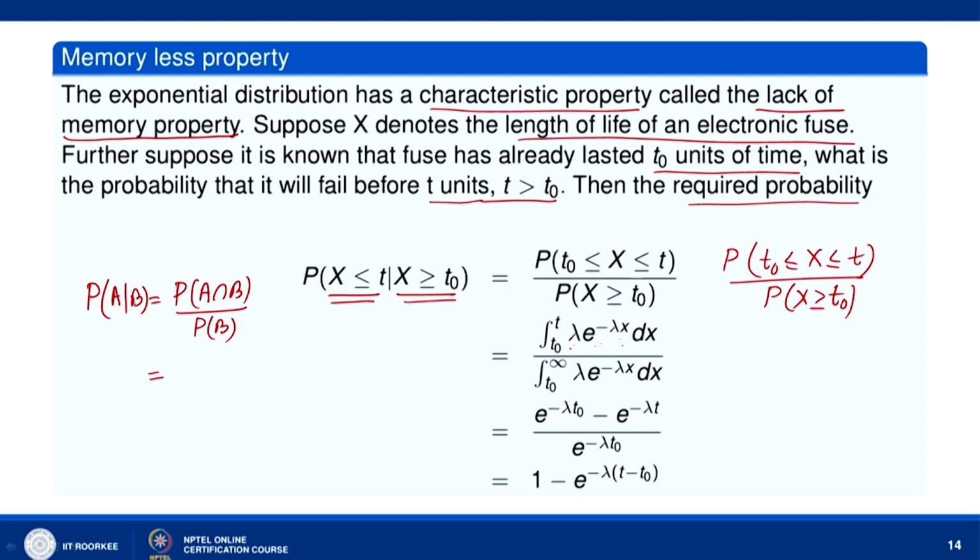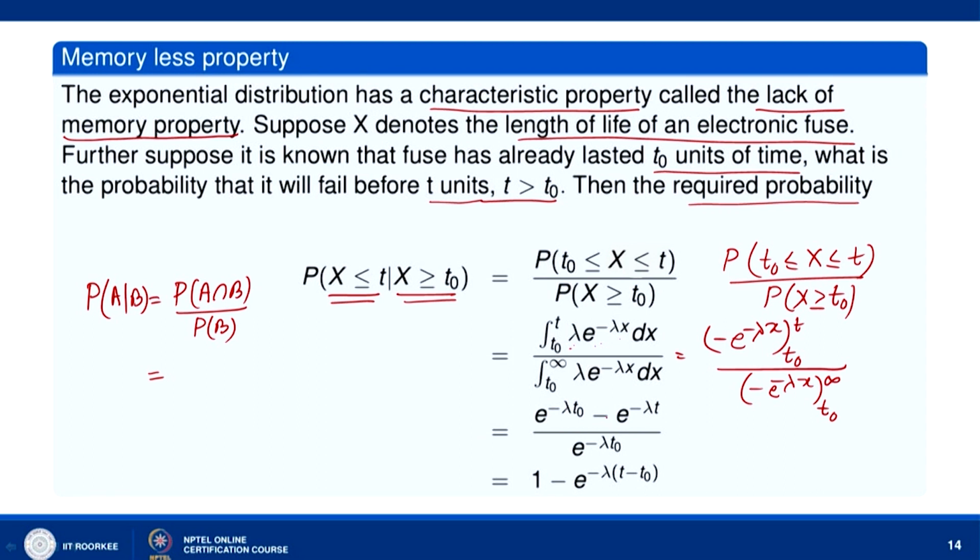When we integrate this, what we get is minus e to the power minus lambda x, and the limits are t naught to t, divided by, here we again have minus e to the power minus lambda x, the limits are t naught to infinity.